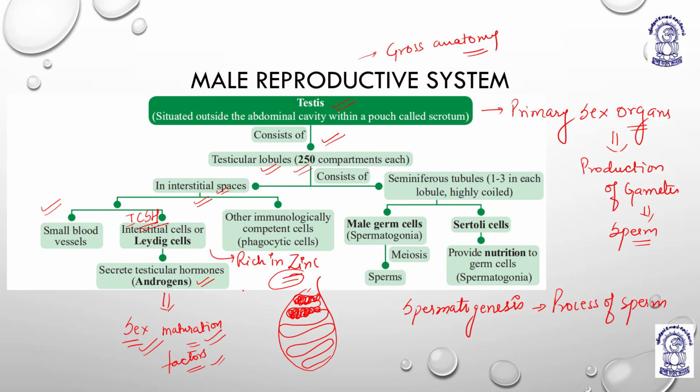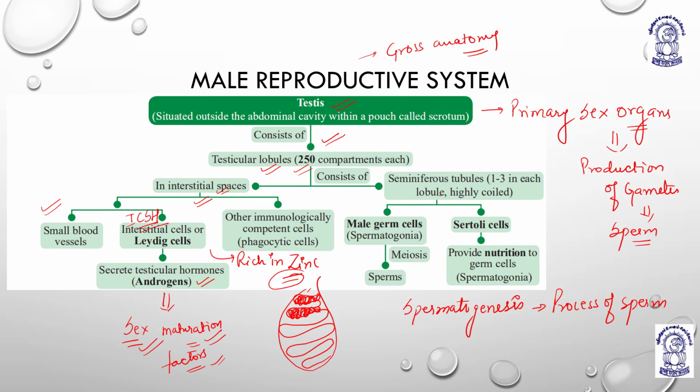The main function of zinc is to boost immunity and to maintain potency, especially in males. So zinc supplements are taken in case of impotency, testicular degeneration, or when sperm production or sperm mobility is compromised, right, my students?